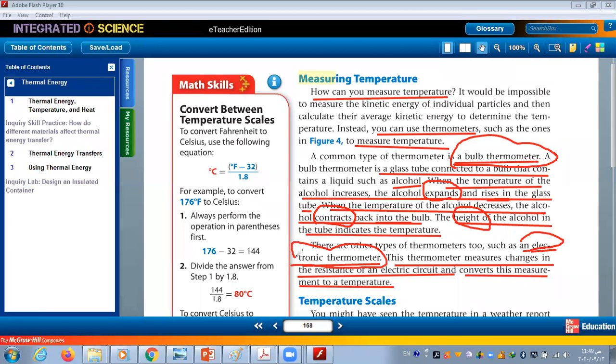It measures the resistance and converts this measurement to temperature. Yes, so it measures and depends on the resistance of an electric circuit and converts this measurement into temperature. Okay, thanks.